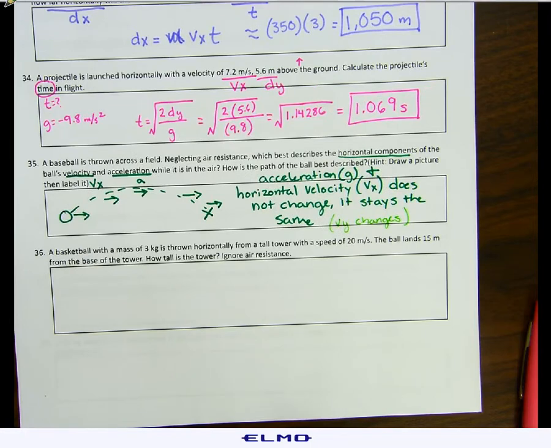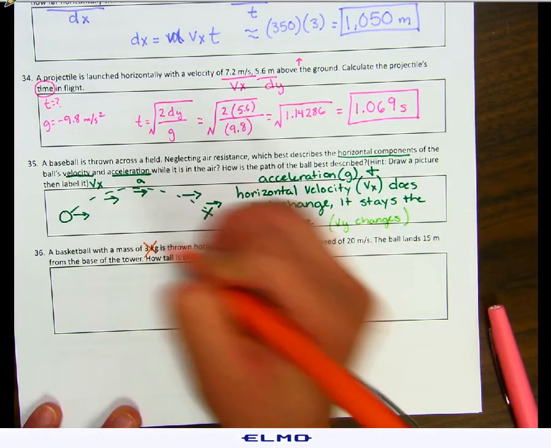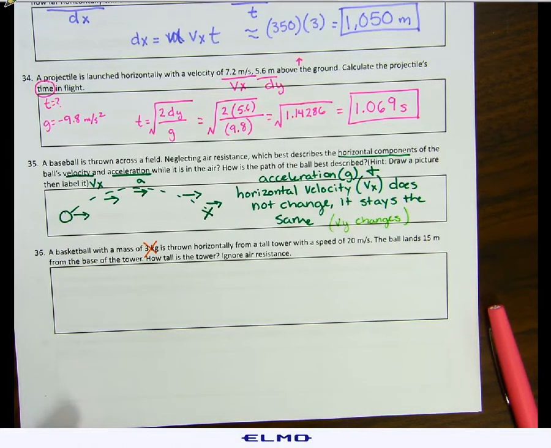And finally, the last one for Unit 3. A basketball with a mass of 3 kilograms is thrown horizontally from a tall tower with a speed of 20 meters per second. The ball lands 15 meters from the base of the tower. How tall is the tower? So we got a couple of things going on here, but one thing we don't need to know is the mass. Mass is not affected by gravity. Don't even pay attention to that number.